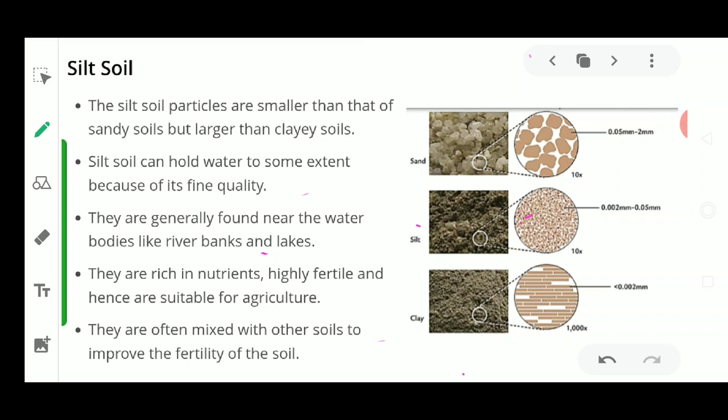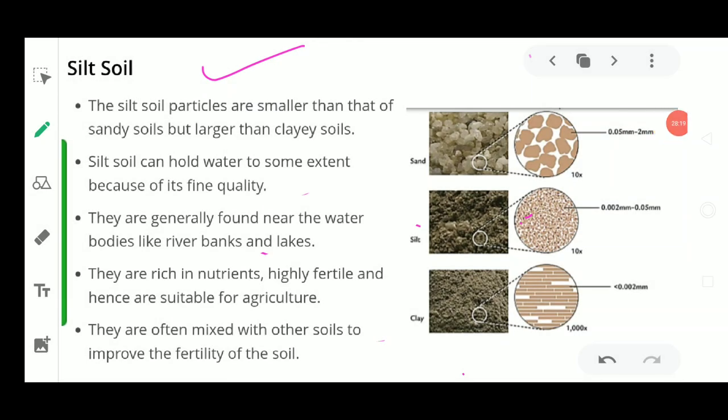When we visit from place to place, we will find that there are different textures of soil. Somewhere the particles are larger, like in the desert region, where the soil type will be sandy soil. If we visit a lakeside area, we find silty soil present at the bank of the rivers. And when we move on to agricultural land, we will see that loamy soil is present in that area because it is the best soil for agricultural purposes.